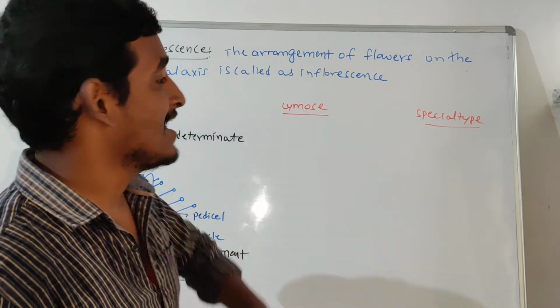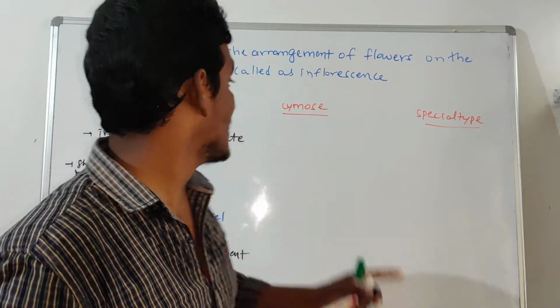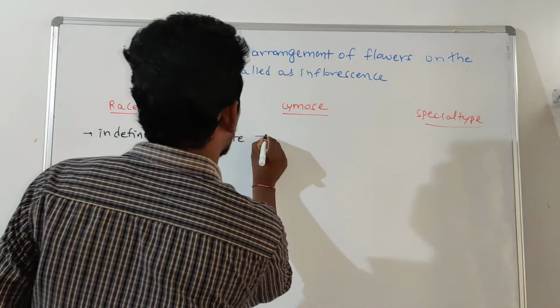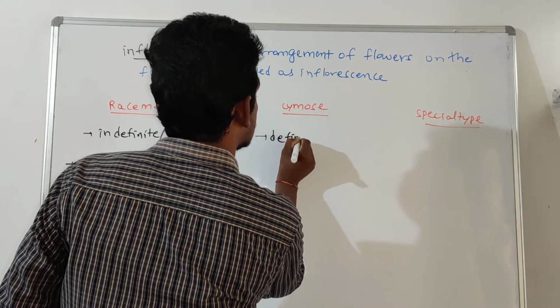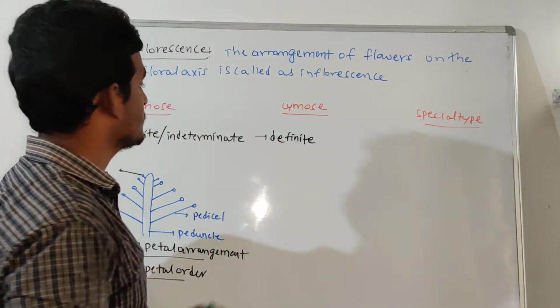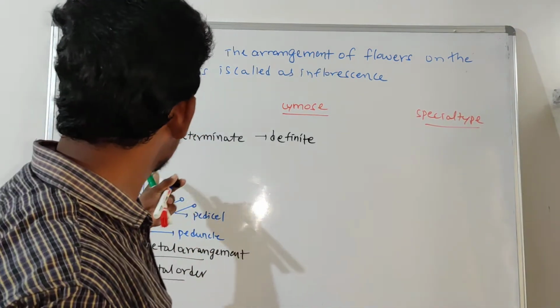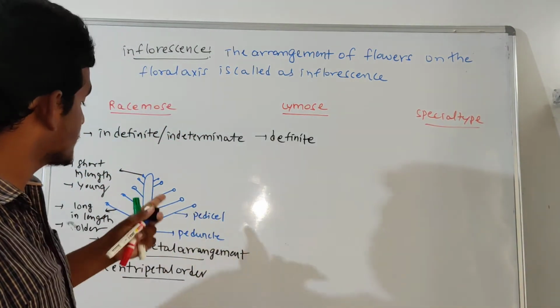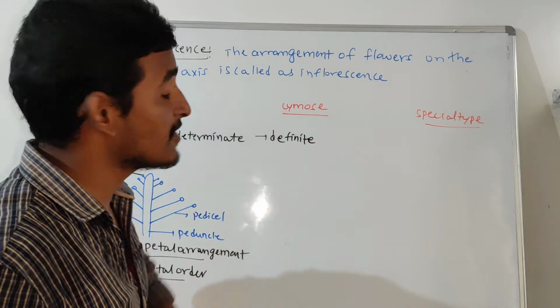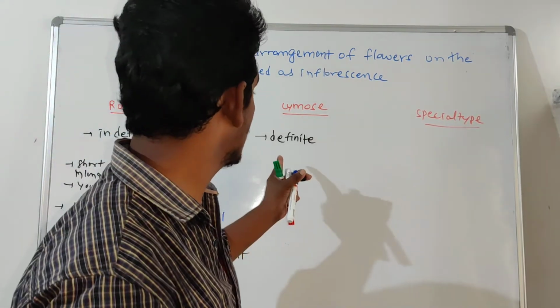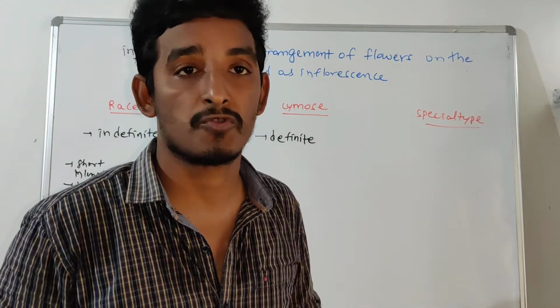Next, the cymose inflorescence. The cymose inflorescence is also called a definite inflorescence. Here the peduncle does not grow continuously; it shows limited growth.